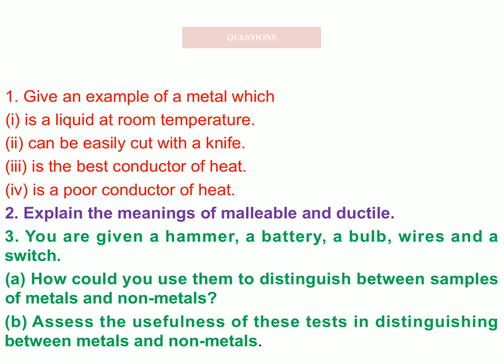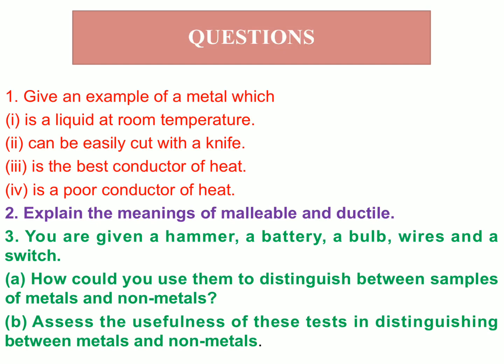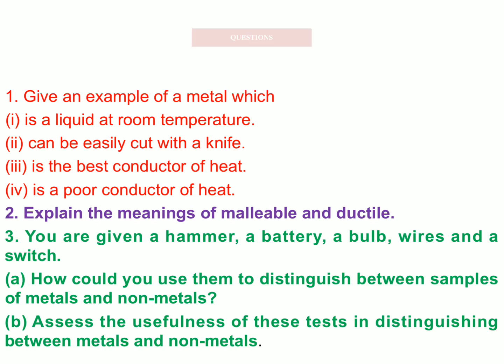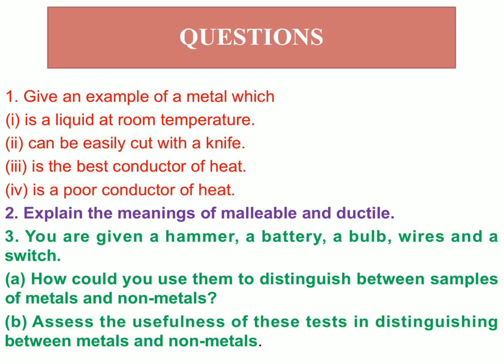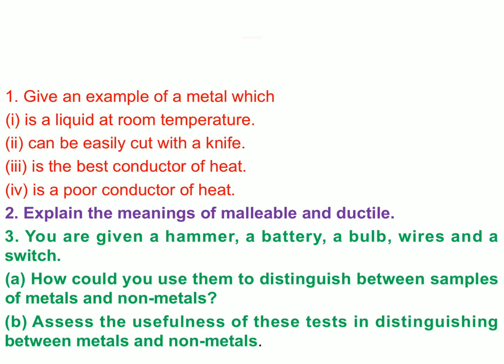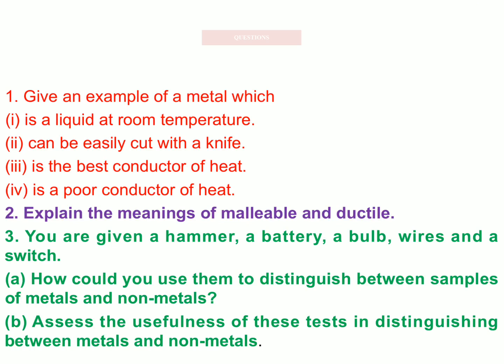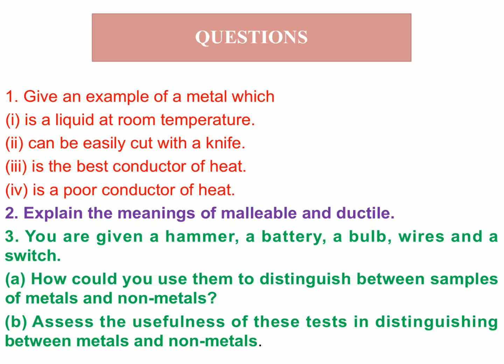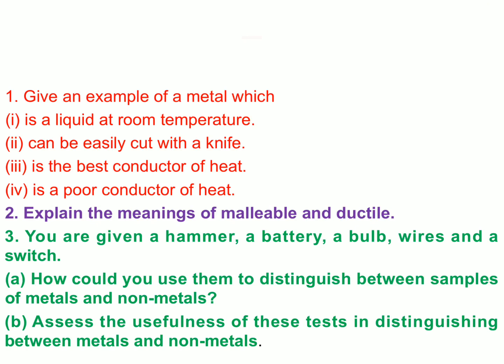Now in case of metals there are various physical properties: they have a shining surface, they are malleable, they are ductile, they conduct heat and electricity, they have high melting points, and they are found in nature in the form of solid substances. But there are some exceptional cases. Some metals, alkali metals, are soft in nature, they can be cut with a knife. Mercury is found in the liquid state. Cesium and gallium have low melting points.